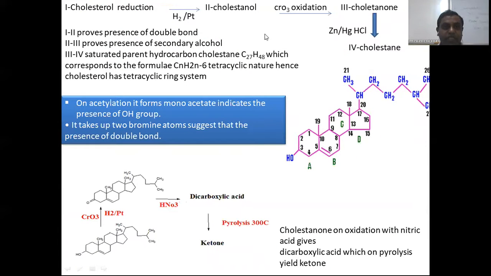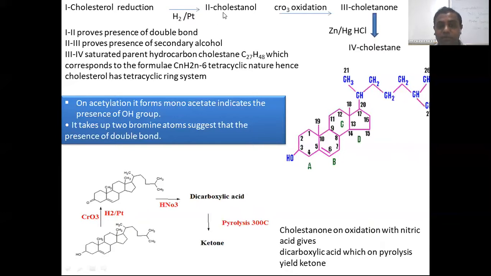So we prove the cholesterol structure: if it goes through reduction in the presence of hydrogen and platinum metal, after the reduction we get cholestanol. Then this cholestanol goes through oxidation in the presence of chromic acid and gives cholestanone, and then Clemmensen reduction in Zn-Hg/HCl gives cholestane. So this reaction indicates that from cholesterol to cholestanol, it is an addition of 2 hydrogen, from 46 to 48.